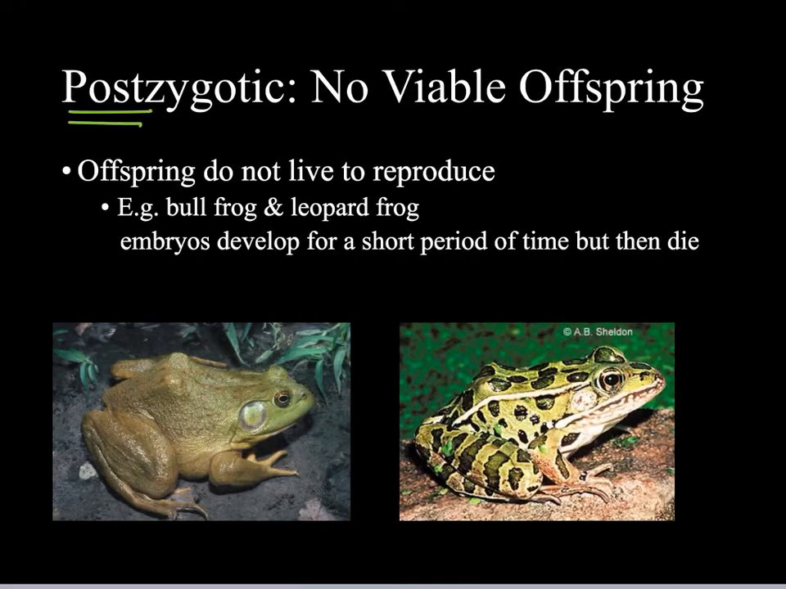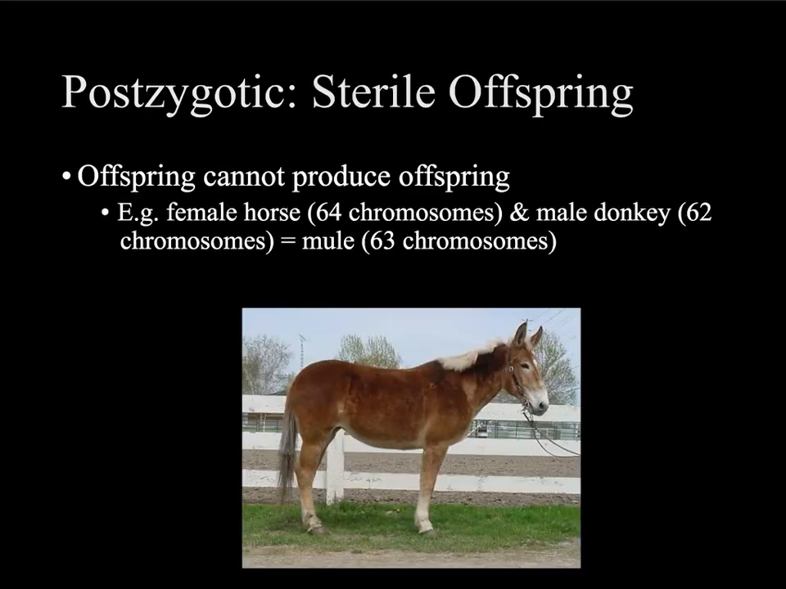Post-zygotic isolation means that there can be some sort of mating, but it's not going to be successful. One example would be when there are no viable offspring, so the offspring don't live long enough in order to reproduce. Over here on the left we have a bullfrog, and here's a leopard frog. There's no prezygotic barrier to prevent them from reproducing, so they can reproduce, but the embryos will only develop for a short time and then they die. It just doesn't work out.